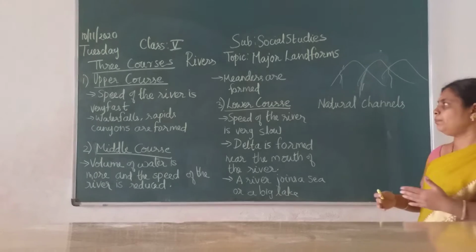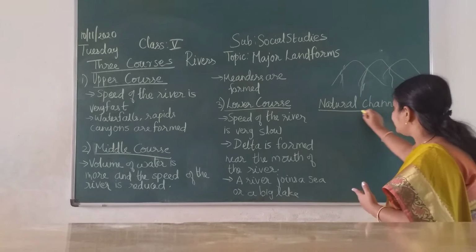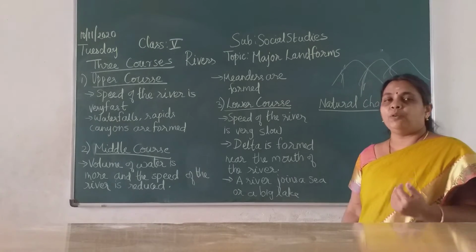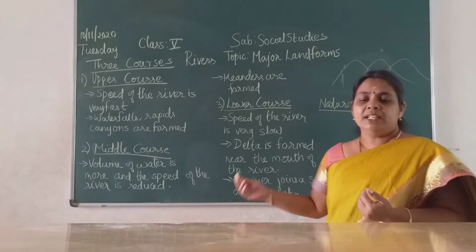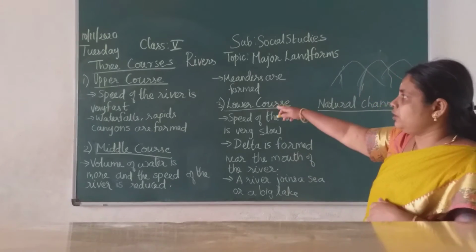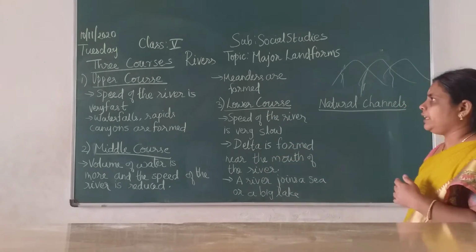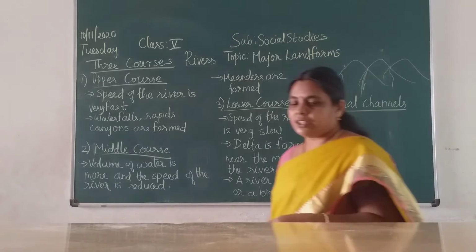They are natural channels carrying water from the mountains till it reaches the sea. It follows three courses, and in detail we are going to see about the courses.